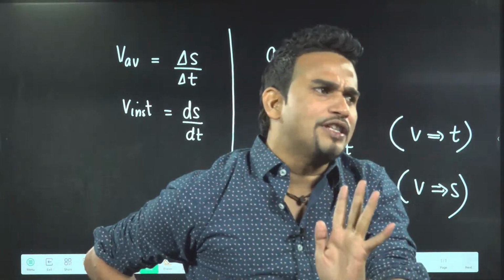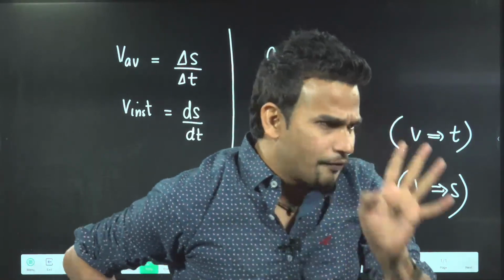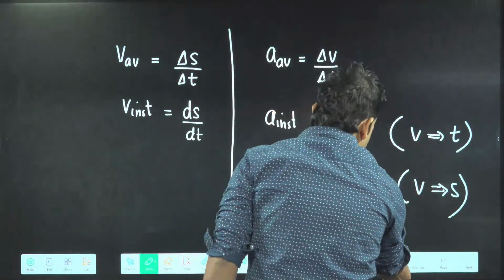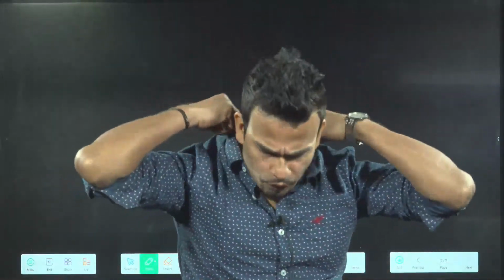Now we will start with some numericals from here. You write the first question.